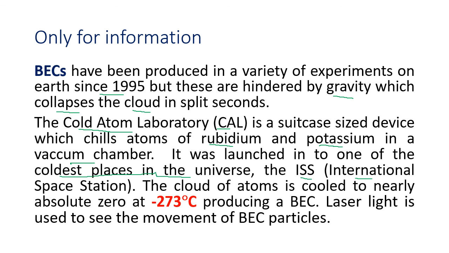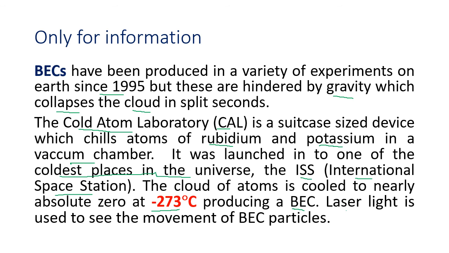So the International Space Station is in space. They send this into one of the coldest parts of the universe because we want the temperature as low as possible. When the clouds of atoms are cooled to minus 273 degrees Celsius, it produces a BEC. And how was the BEC studied?